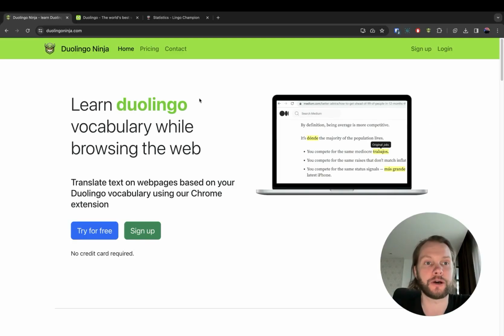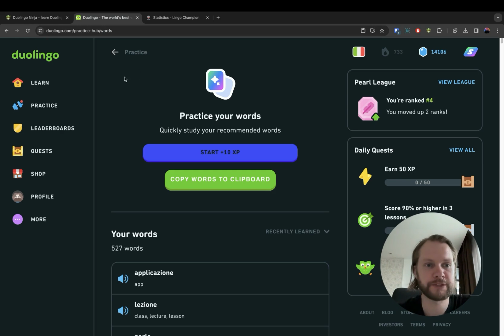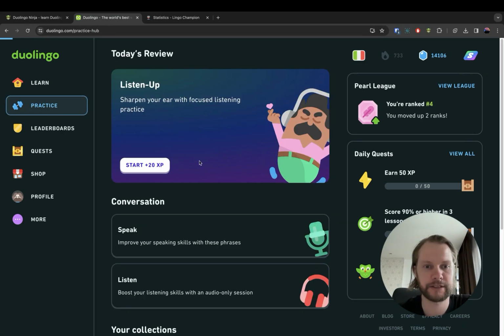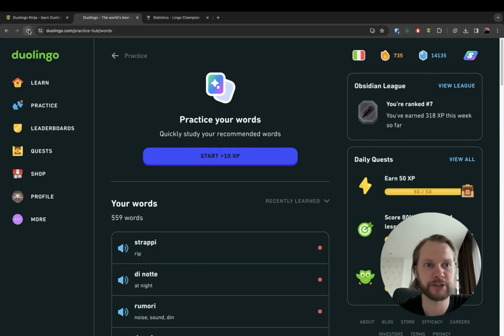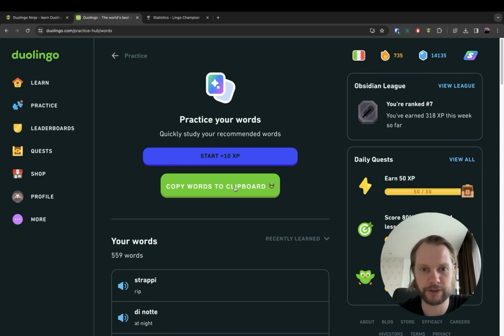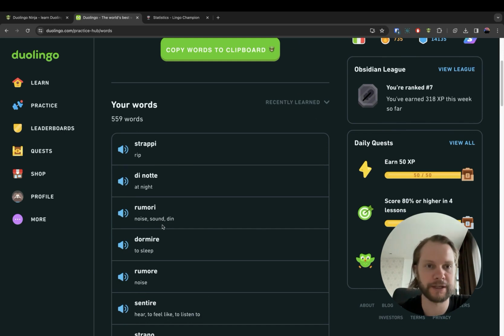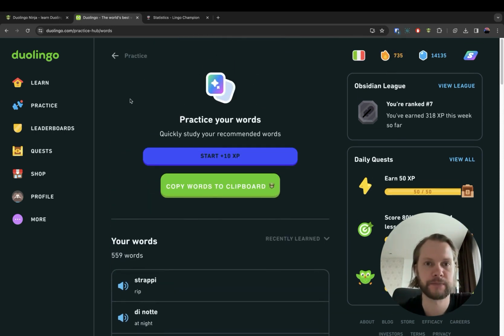Basically I just downloaded Duolingo Ninja, and when you install it, you can go to the Duolingo website, and if you go under practice and then open up words, you need to refresh the page, and after refreshing you should see a button here where you can copy all the words to clipboard. Otherwise you have to go one by one and copy paste them to the sheets to make them comparable, so it's just easier to use this extension.